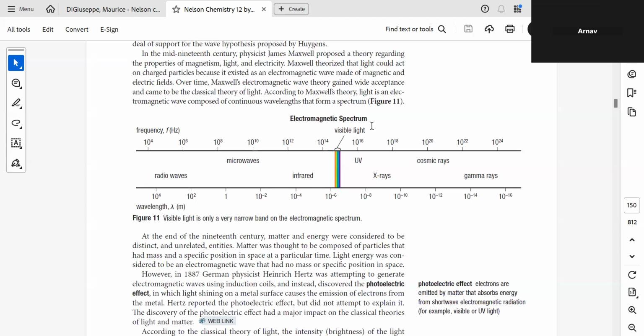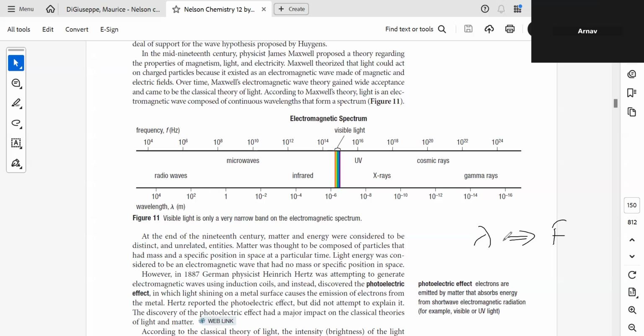So electromagnetic spectrum. What I was talking about was when we have 10 raised to minus 16 wavelength and when we have 10 raised to 4. If you have lower wavelengths, you have higher energy, and if you have higher wavelengths, you have lower energy. One more point you should remember: other than wavelength, the other term we can use is frequency.